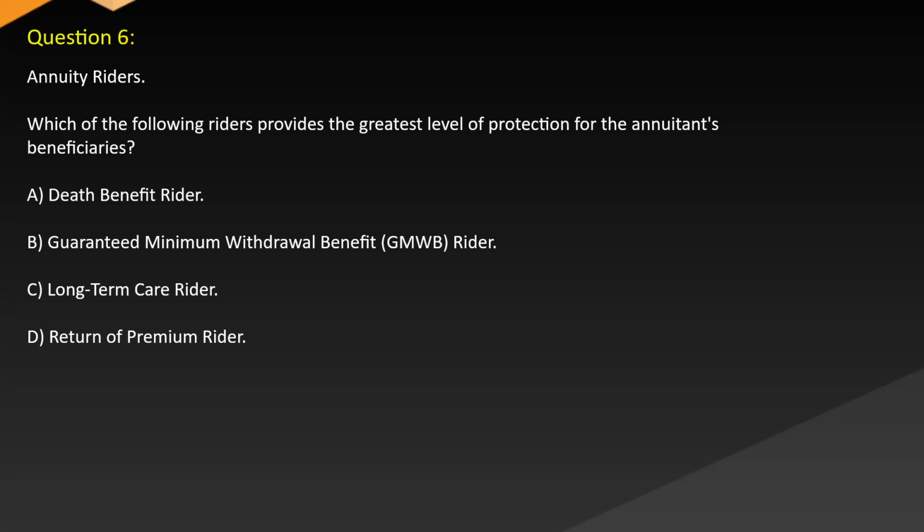Question 6. Annuity riders. Which of the following riders provides the greatest level of protection for the annuitant's beneficiaries? A. Death benefit rider. B. Guaranteed minimum withdrawal benefit rider. C. Long-term care rider. D. Return of premium rider.